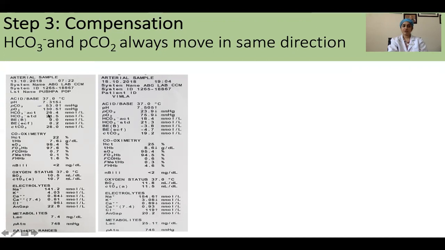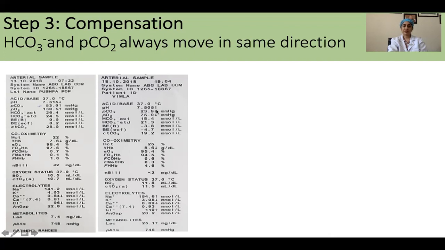The normal value of bicarbonate is 26, but here the bicarbonate values are increasing. So the metabolic component is trying to compensate for the respiratory derangement. So here the bicarbonate and PaCO2 are both moving in upward direction. So they are trying to compensate for each other.